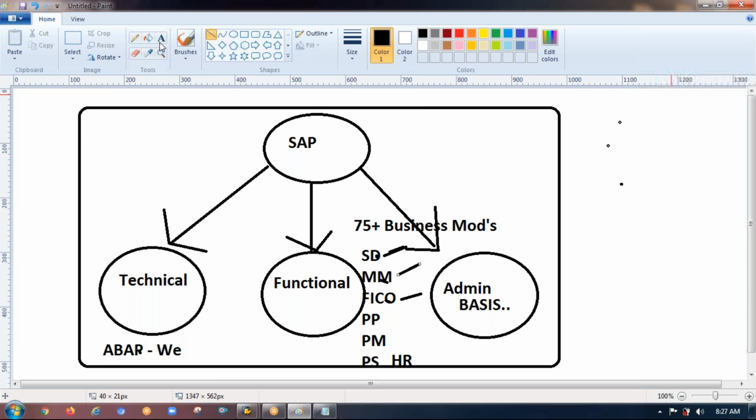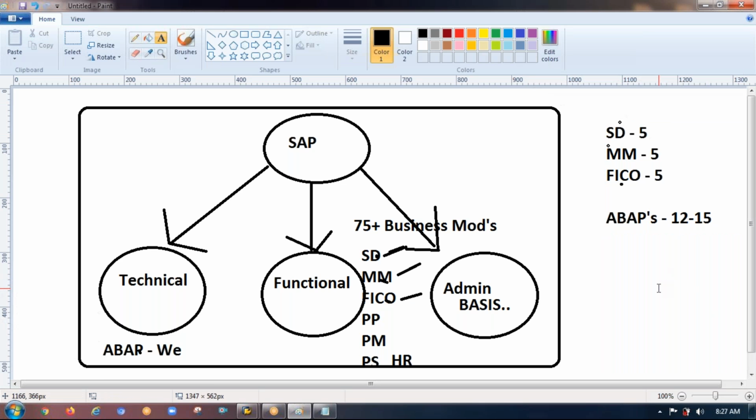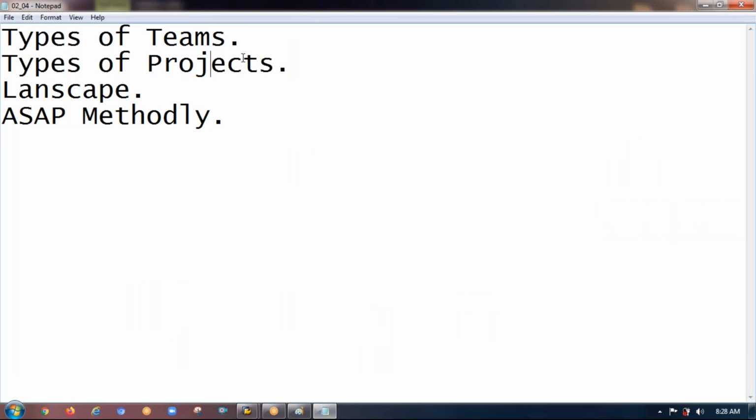The moment he gets the requirement, I need 5 SD people, 5 FICO, finance and control people, but ABAPers I definitely need 12 to 15. So now you go and conduct the drive. This is how it goes. ABAPers count is definitely bigger because we have seen the evidence. This is the first topic that I thought of discussing today.